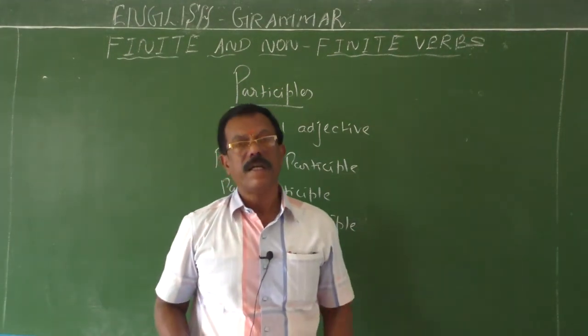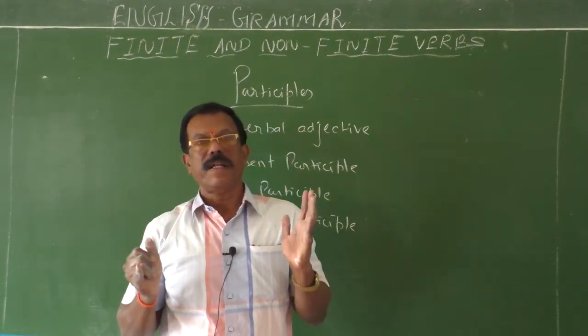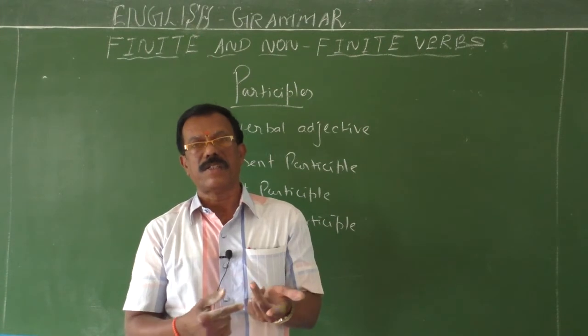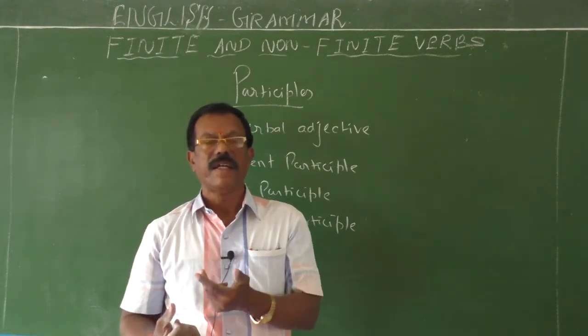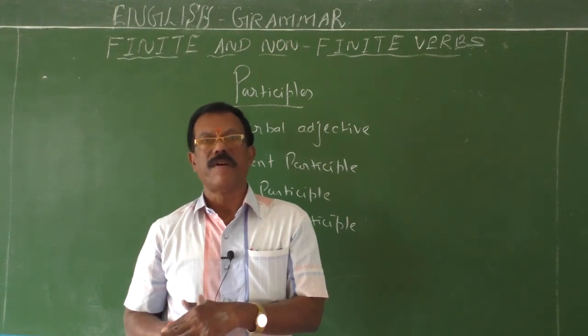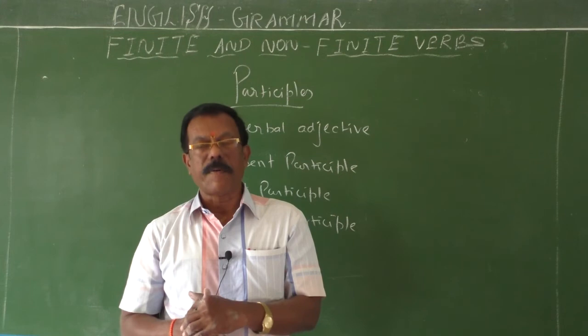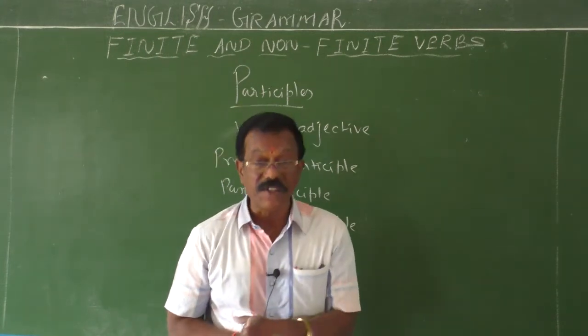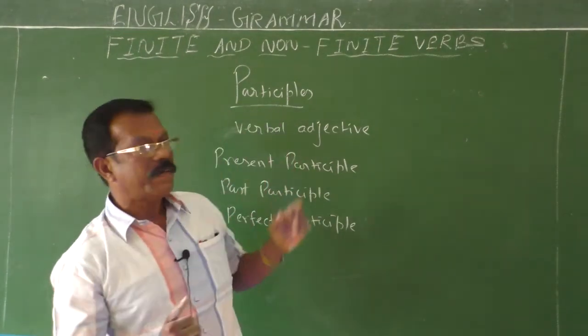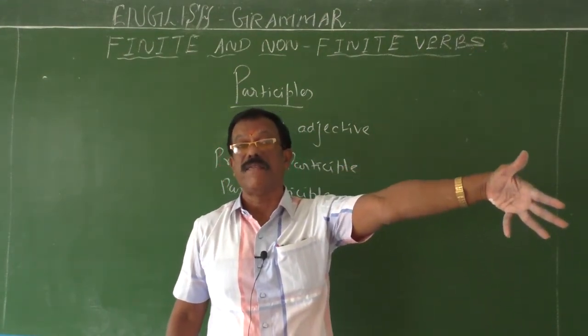Once again, participle like infinitive and gerund, they are also got from the base form of the verb. They are also one of the non-finite verbs. The participle does the function of an adjective. Therefore, they are called verbal adjectives. But gerund does the function of a noun. Therefore, it is called verbal noun.